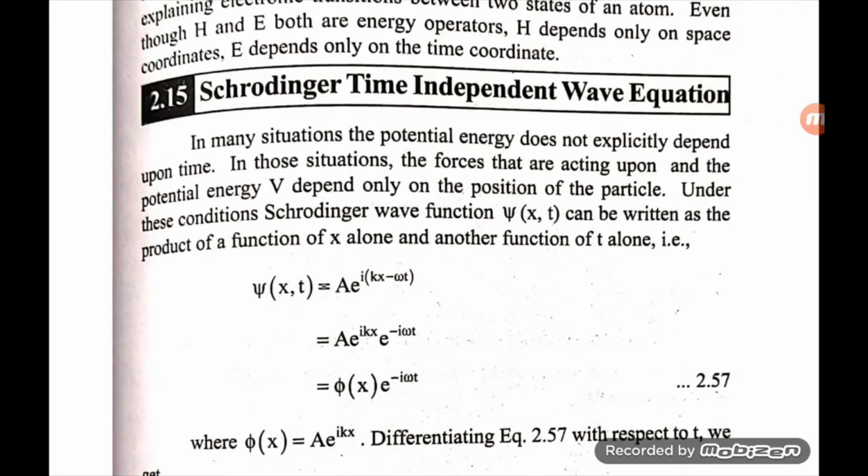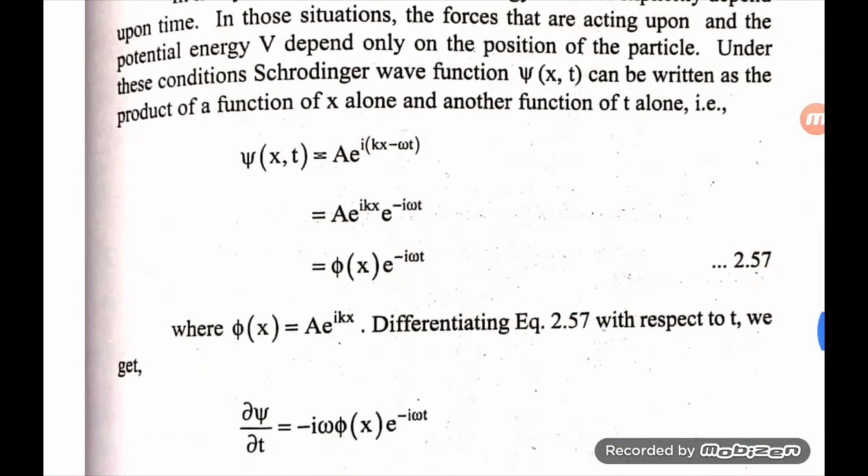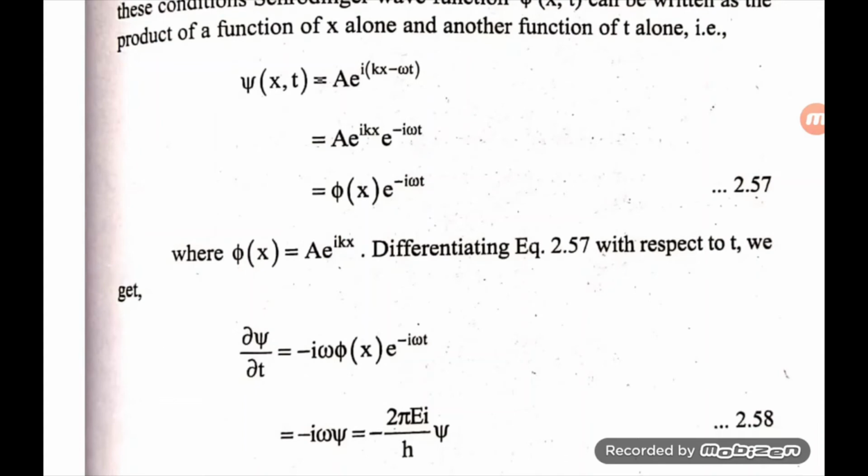Now, the Schrodinger time independent wave equation. Here there is no time dependent factor, only the time independent factor. Psi of x,t is equal to A e power i(kx minus omega t), which is A e power ikx times e power minus i omega t, that is phi x times e power minus i omega t, where phi x is equal to A e power ikx.